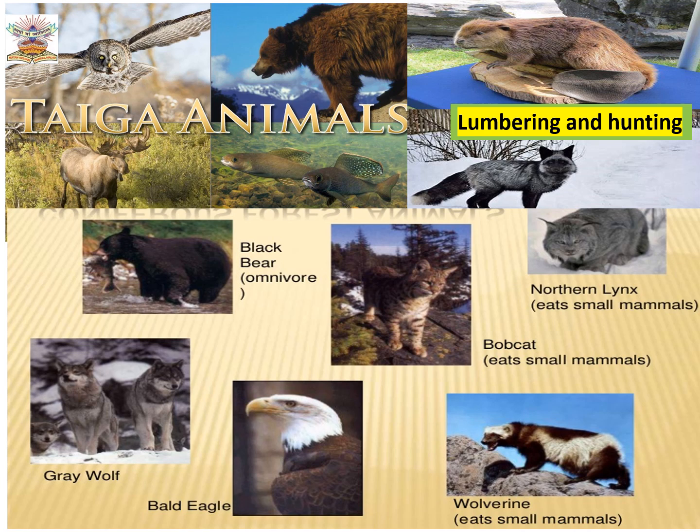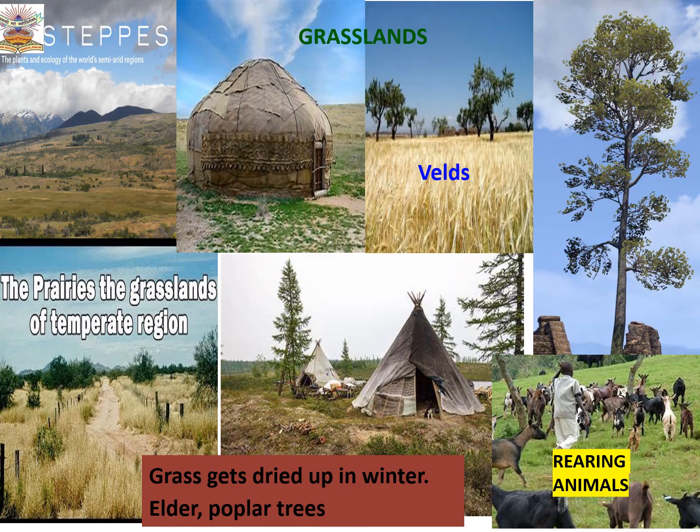Now, what is lumbering, children? Lumbering is when they cut the wood. Now they have the coniferous forest. So that wood is soft and they make use of the pulp of that wood and they make paper. They make boxes out of that soft wood, packing boxes. Then they hunt animals for their food. Yes, so that is their main occupation, lumbering and hunting.